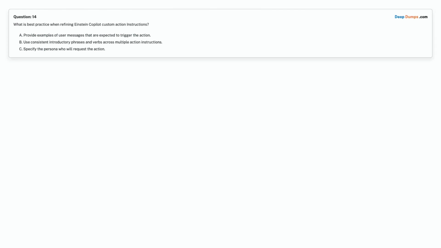Question 14. What is best practice when refining Einstein Copilot custom action instructions? Option A. Provide examples of user messages that are expected to trigger the action. Option B. Use consistent introductory phrases and verbs across multiple action instructions. Option C. Specify the persona who will request the action. Choose the correct answer.